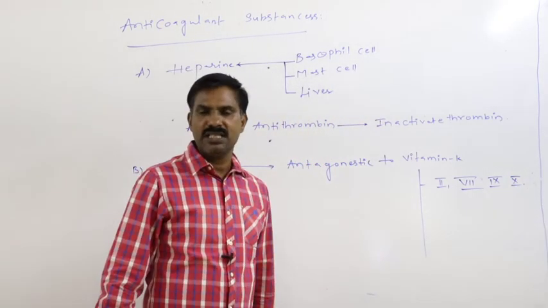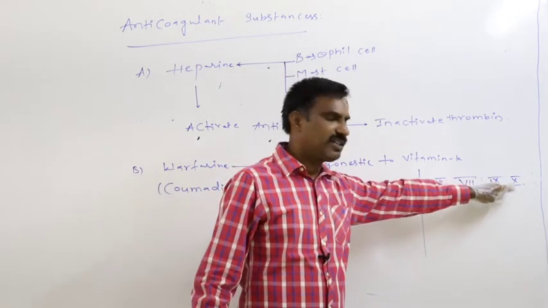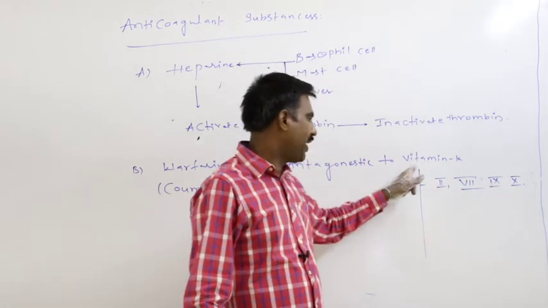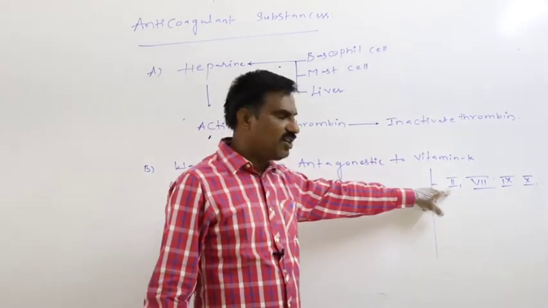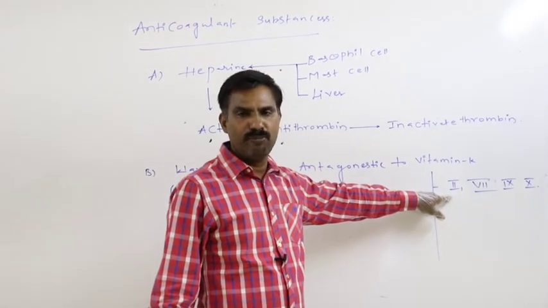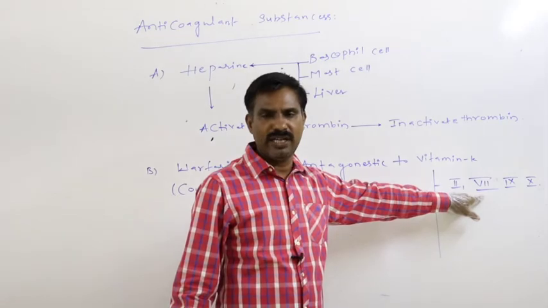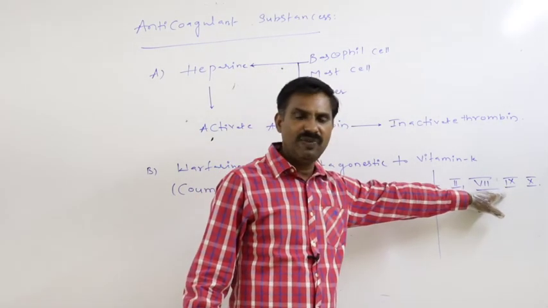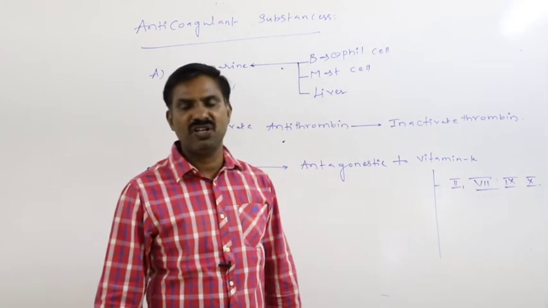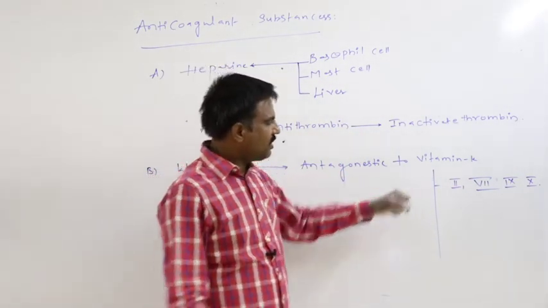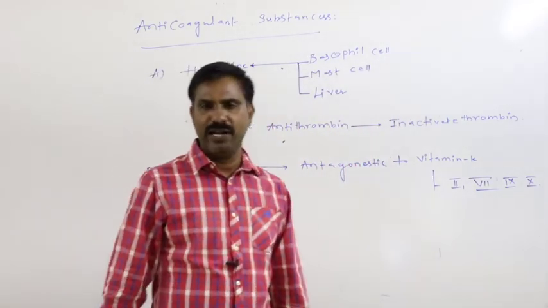From the liver, to synthesize these factors, vitamin K must be present. The second factor is prothrombin, the seventh is proconvertin, the ninth is Christmas factor, the tenth is Stewart-Prower factor.